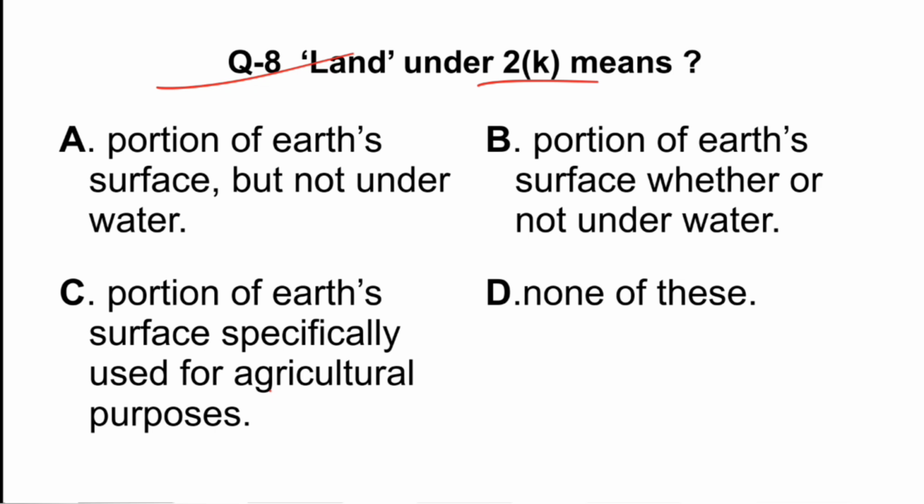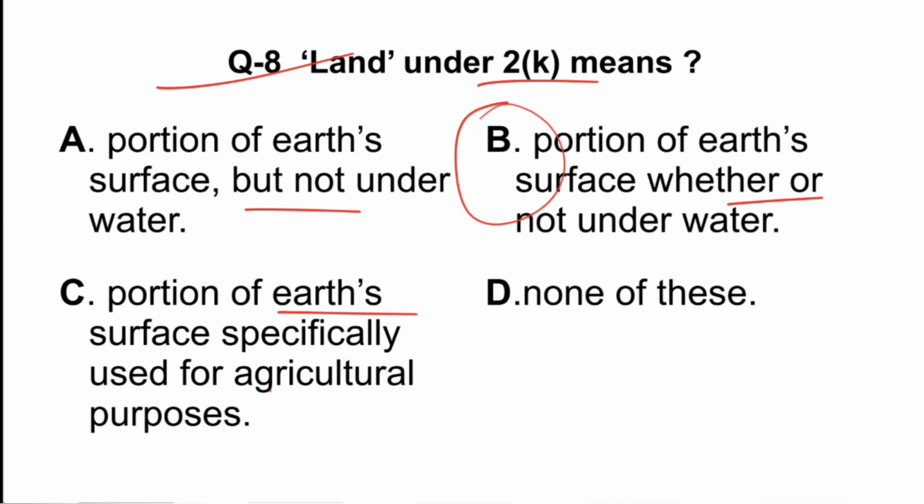So land is defined under 2K and options are portion of earth's surface but not underwater. B says portion of earth's surface whether or not underwater, and C says a portion of earth's surface specifically used for agricultural purposes, and D says none of these. So if you read the definition properly, then it is portion of earth's surface whether or not underwater. B is the correct option.